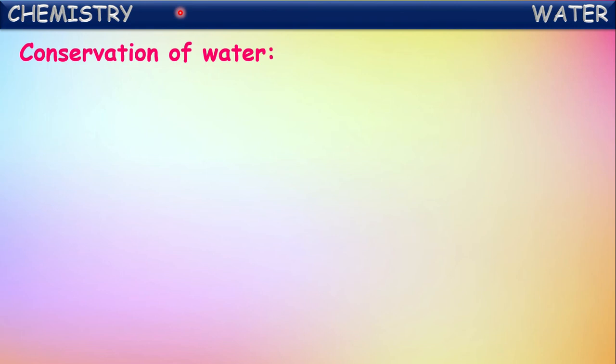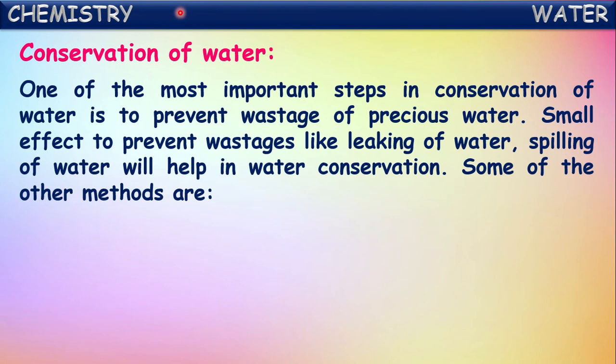Now let us see about conservation of water. How to conserve the water. One of the most important steps in conservation of water is to prevent wastage of precious water. So if you preserve the water, if you don't waste the water, it comes under the conservation of water. Small efforts to prevent wastages like leaking of water, spilling of water will help in water conservation.